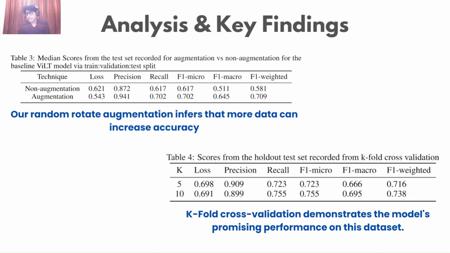This shows that the model and the methodologies will get better and better as we expand our dataset and introduce more data into it. We can see that when k is 5, the F1 weighted score is 0.716, which has crossed the 70% mark. And when we increase it to k-fold 10, we can see that it's already increasing by almost 2%.